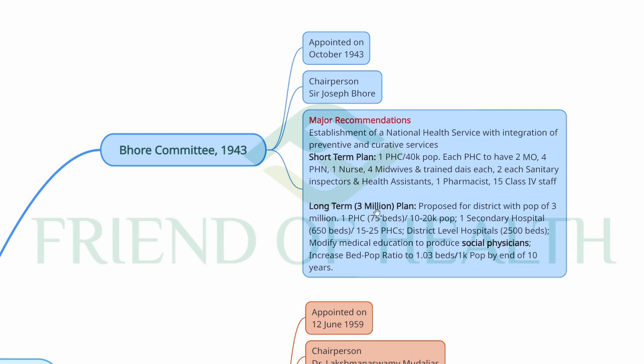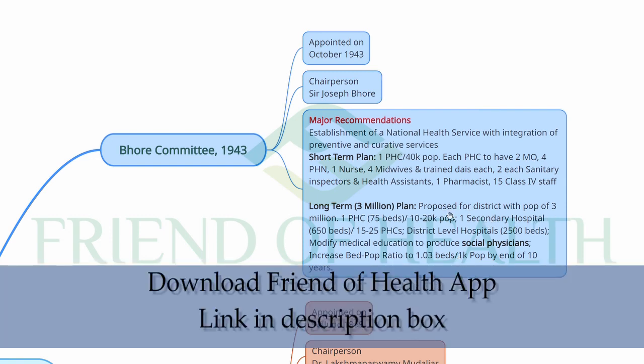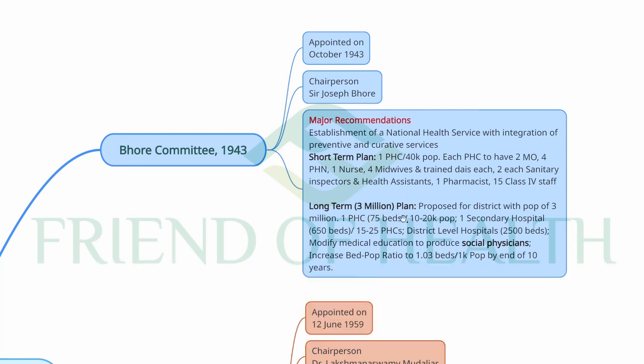And the long-term plan, also called the 3 million plan, was proposed in 3 tiers. The first tier is proposed for a district with a population of 3 million. That's why it's called the 3 million plan, the long-term plan of Bohr Committee. First tier is a 75 bedded PHC, 1 PHC per 10 to 20,000 population.